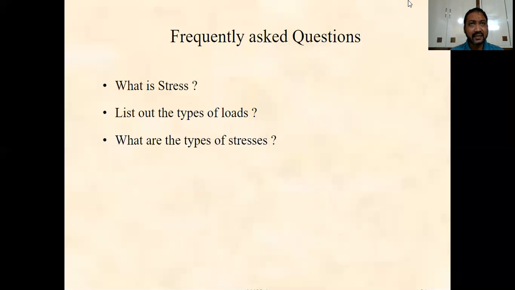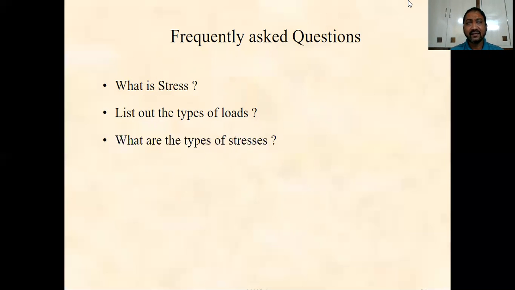The knowledge of these properties is essential for selecting the material for any kind of purpose. So strength of materials gives the very basic concepts in selecting materials for different applications.